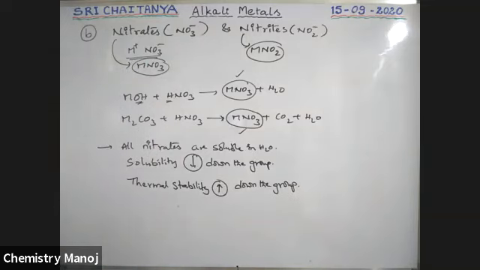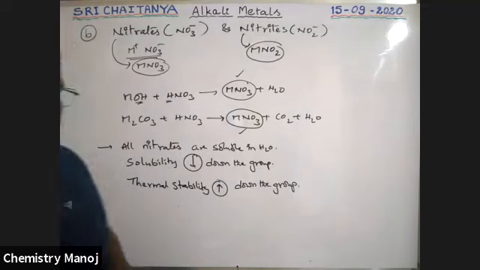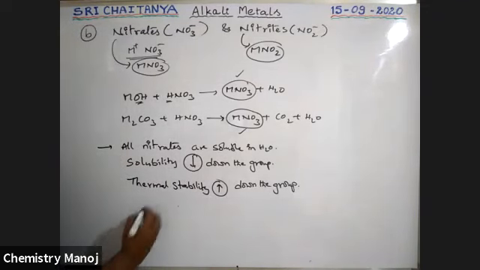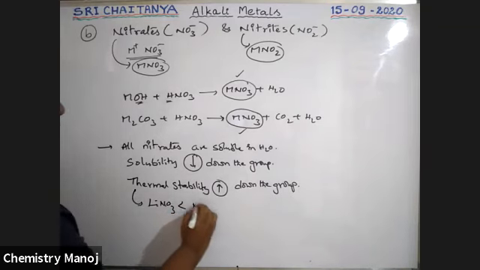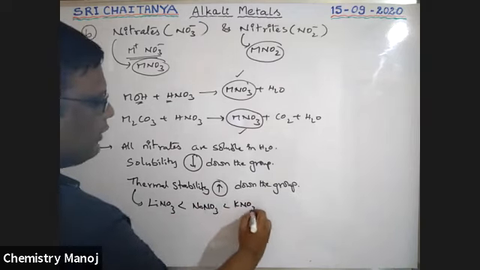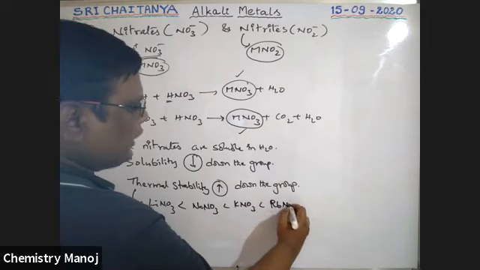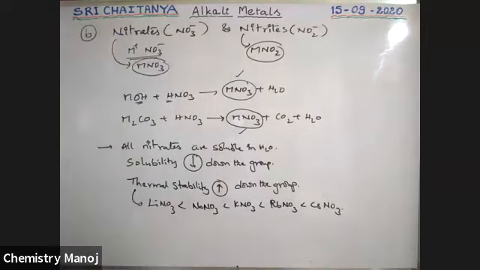See boys, lithium nitrate is very, very unstable. The stability order is LiNO3 less stable than NaNO3, less than KNO3, less than RbNO3, less than CsNO3. This is the order of stability. Lithium nitrate is unstable, and once again it is an anomalous property.